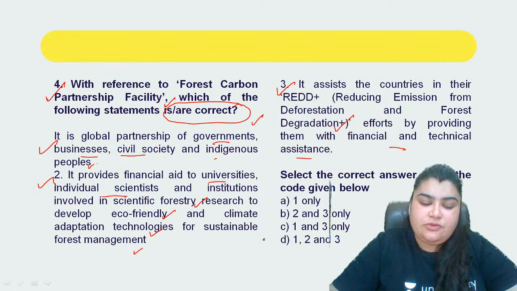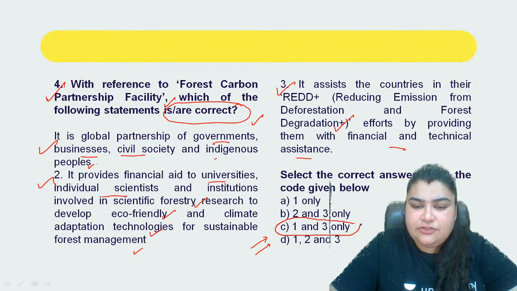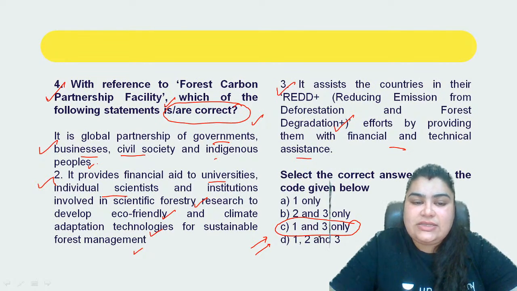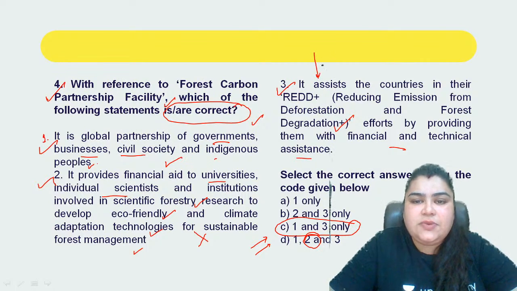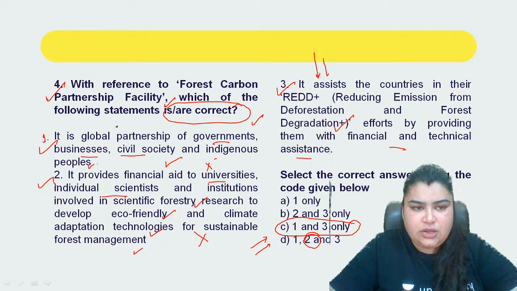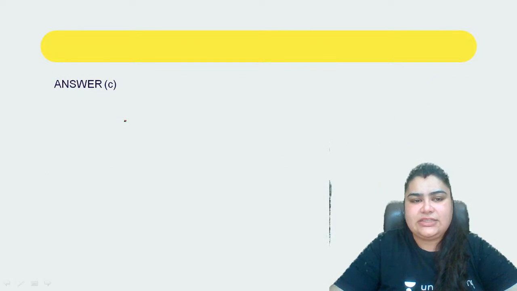The correct answer for question number 4 here is going to be C, that is 1 and 3 only. Why is it going to be C, 1 and 3 only here? No, it's not going to be D, Gujard. It's going to be C. Why? Because the second statement here is absolutely incorrect. No such things are done with respect to Forest Carbon Partnership Facility. No individual scientist and university aids are given. Though when we speak of the first statement here, that is, it is a global partnership of governments, that is correct, and the REDD plus point is also correct, right? Second point is absolutely incorrect. So the correct answer to question number 4 here is going to be C, that is 1 and 3 only. All right. So please take note of the same.